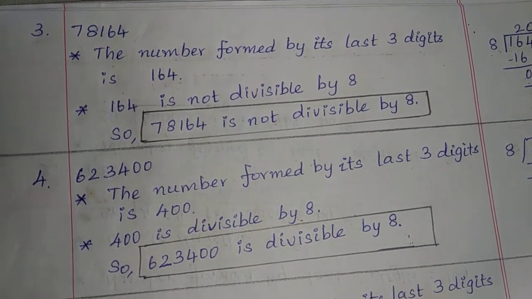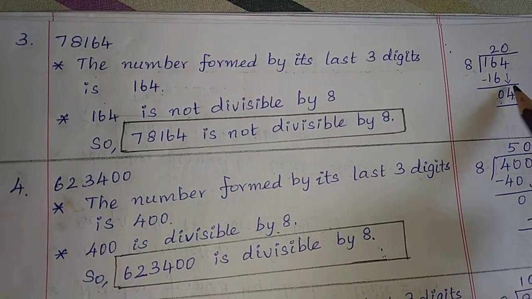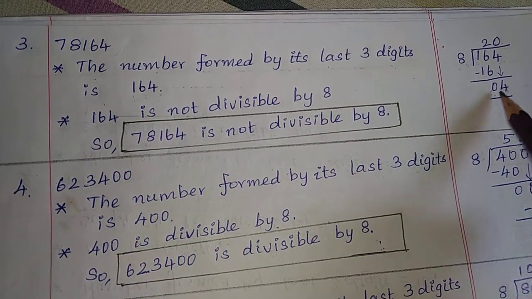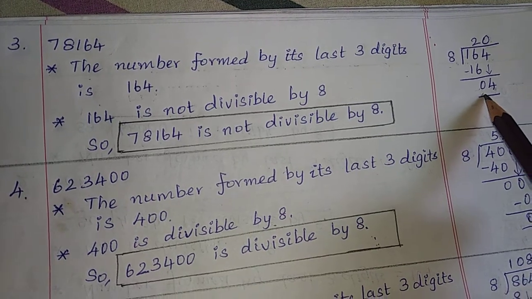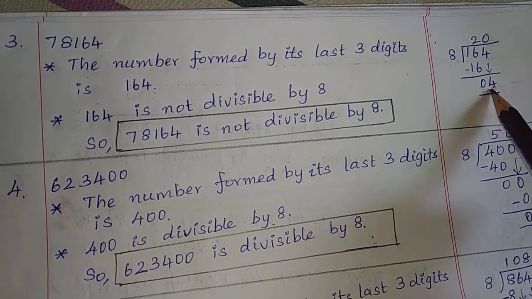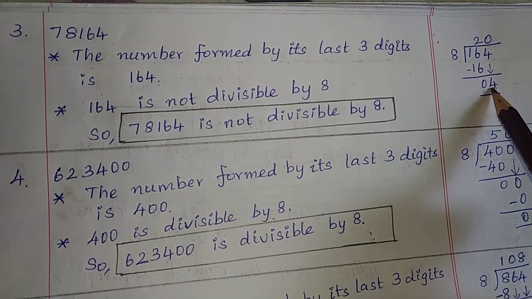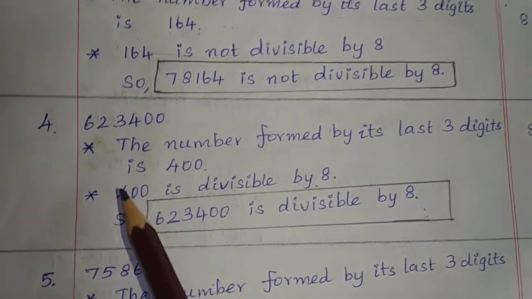For competitive examinations, it is enough to do this calculation for the last 3 digits. If you get remainder 0, you can say that the entire number is divisible by 8. If you get a remainder other than 0, you can conclude that the given number is not divisible by 8. Okay.